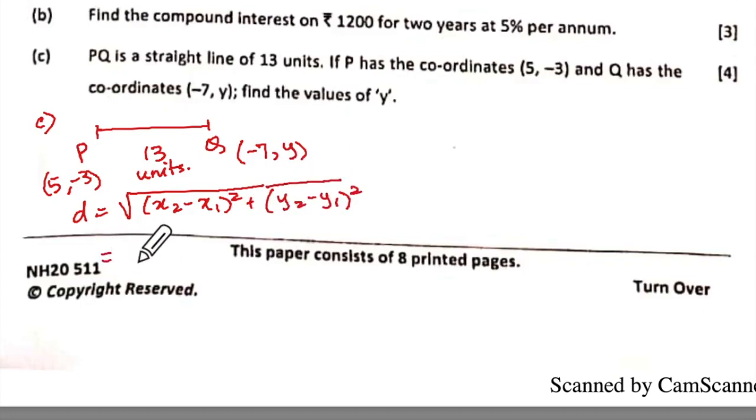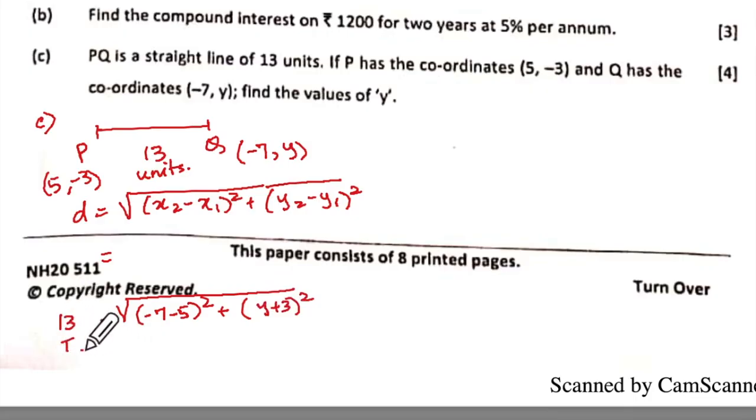So that is giving you under root, substitute the values and you will have x2 minus x1, that is minus 7 minus 5, and then here y minus minus 3, means plus 3, and here we will write 13.